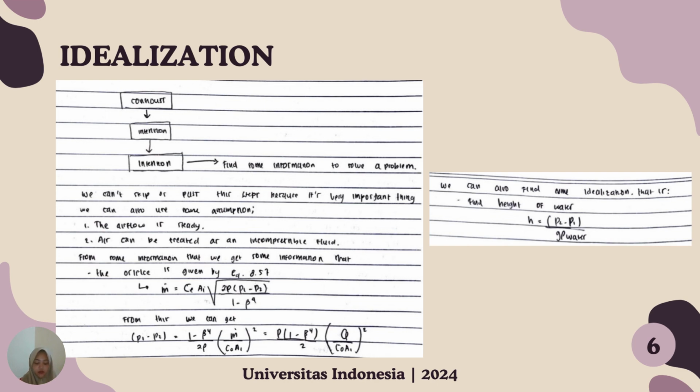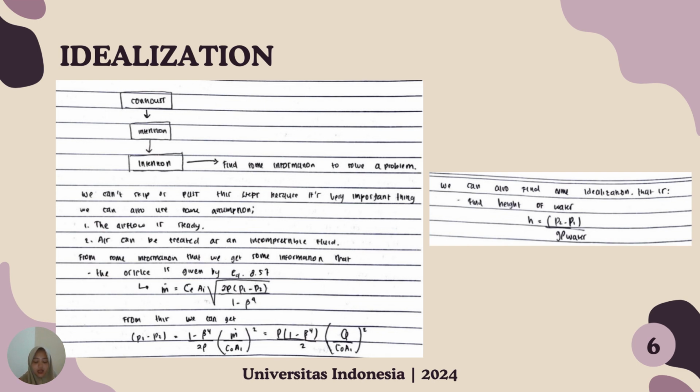And from the information that we get, we can calculate the orifice, which is given by equation 8.57, and I will explain it in Bahasa. m = C0 A1 square root of 2 ρ (p1 − p2) / (1 − β⁴).